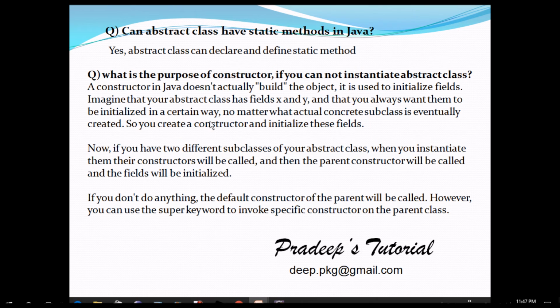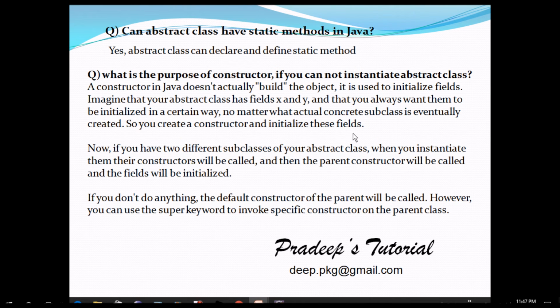A constructor in Java doesn't actually build the object. It is used to initialize fields. So imagine that your abstract class has fields x and y, and you always want them to be initialized in a certain way, no matter which concrete subclass is eventually created. So you create a constructor and initialize these fields.